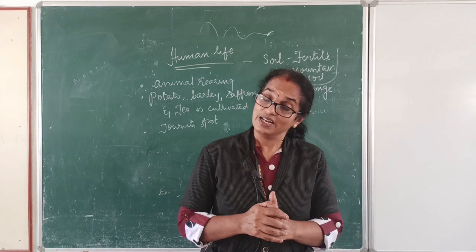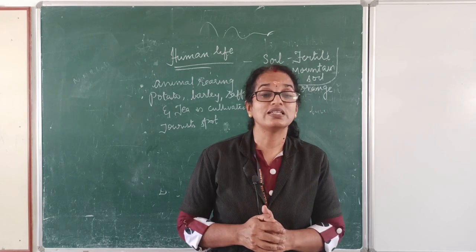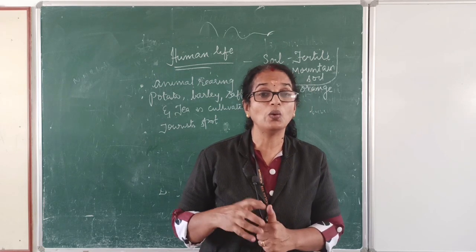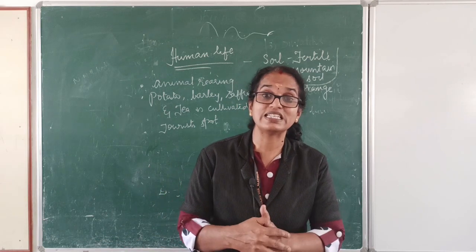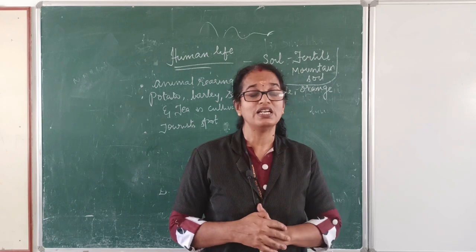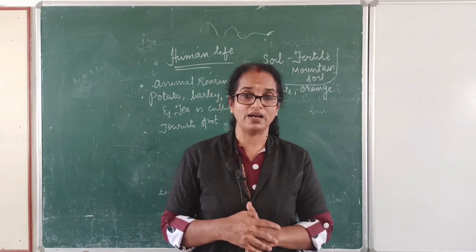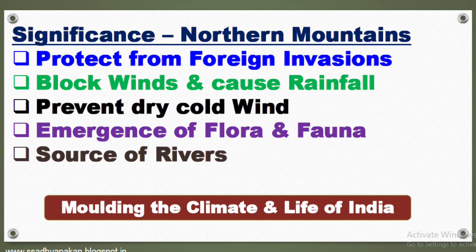Clear, my dear children? Now we would like to know the significance of the northern mountain system, how it influenced human life. So, let us see how this mountain range helped in molding the climate and human life of India. The first one is that it blocks the monsoon wind, causing rainfall throughout North India.